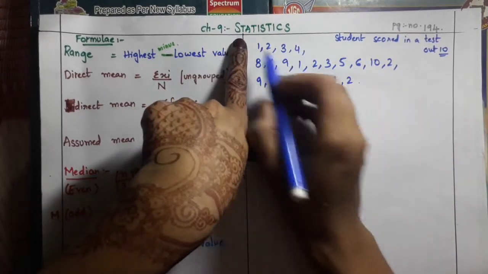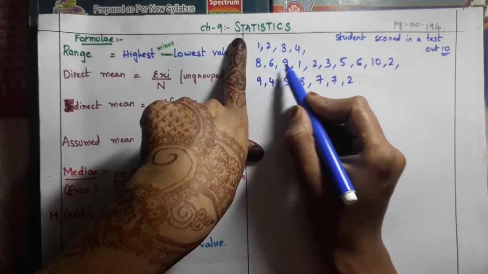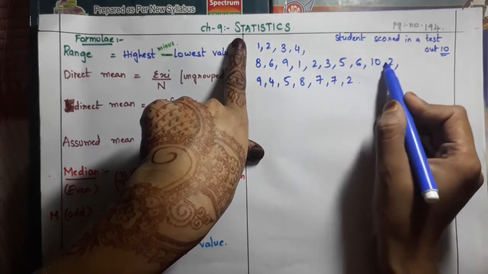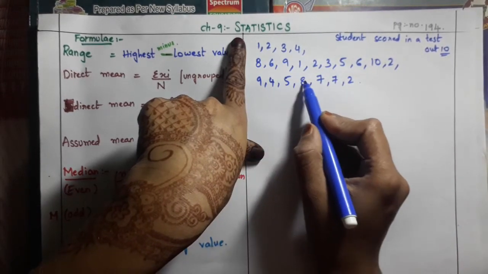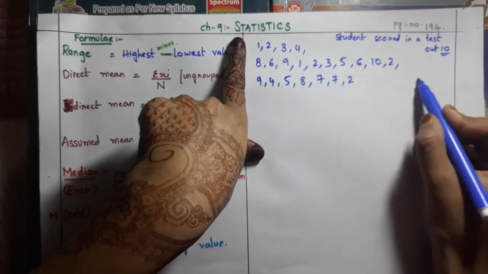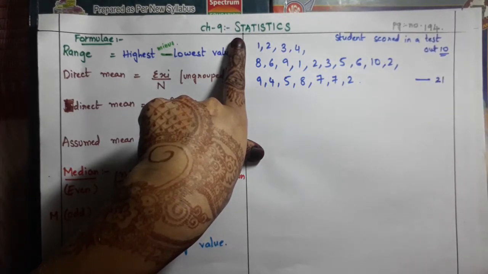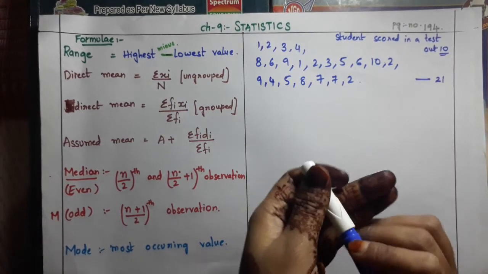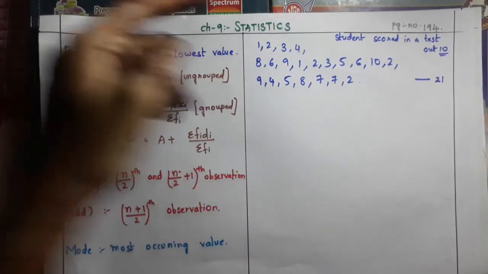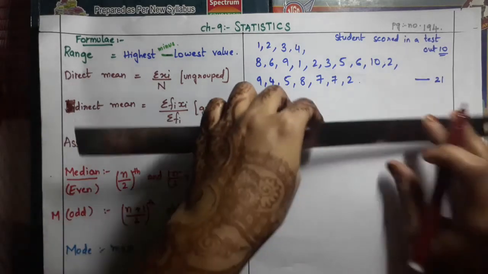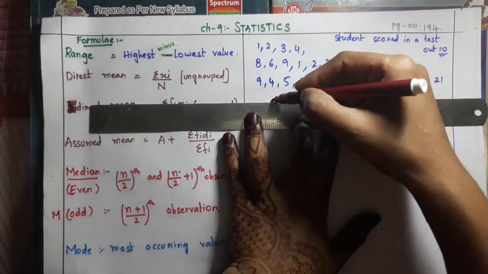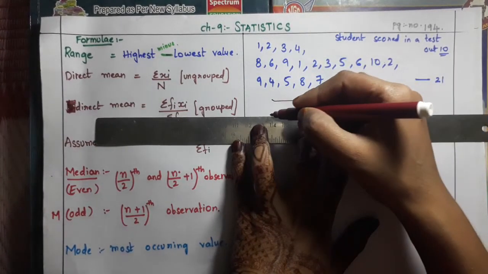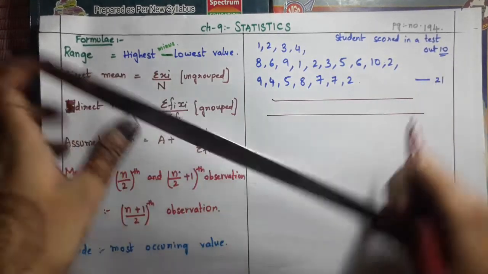How many students are there? 1, 2, 3, 4, 5, 6, 7, 8, 9, 10, 11, 12, 13, 14, 15, 16, 17, 18, 19, 20, 21. How many students are there, children? Like 21. Okay, now how to do tally marks? First we need to draw a table of 3 columns. Already we have done it in 8th class. Again I will be explaining it.